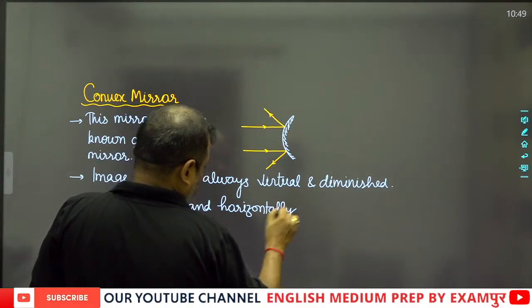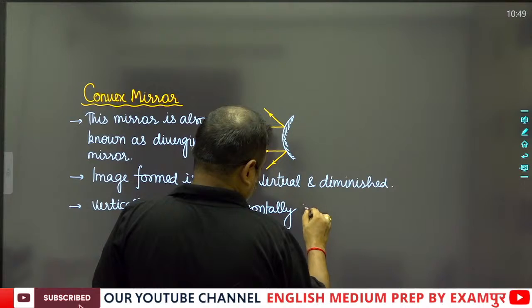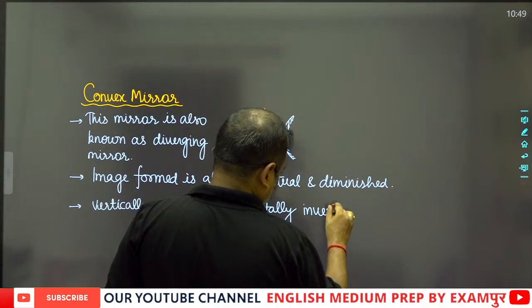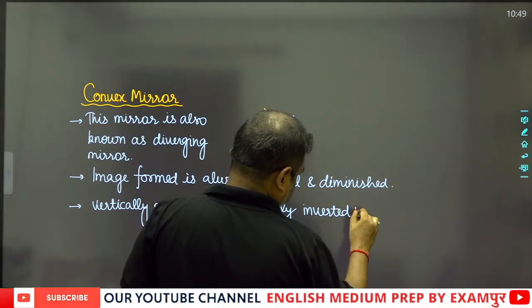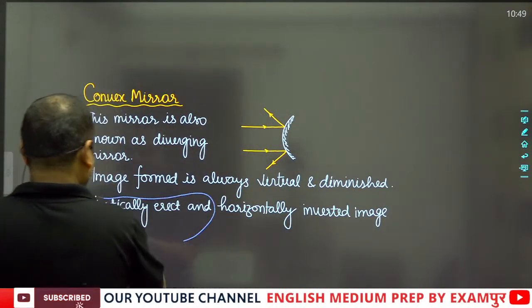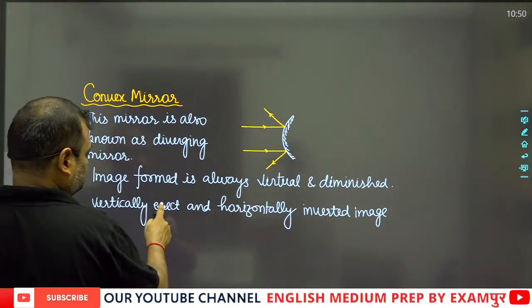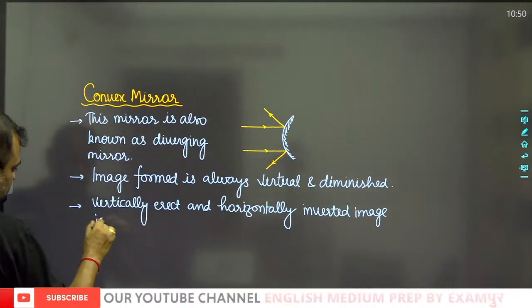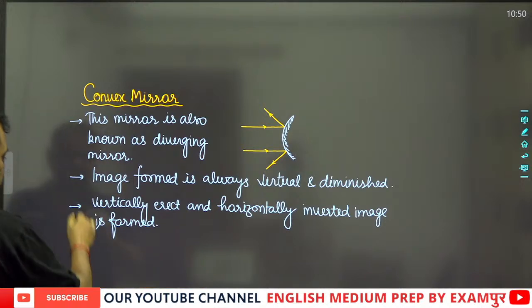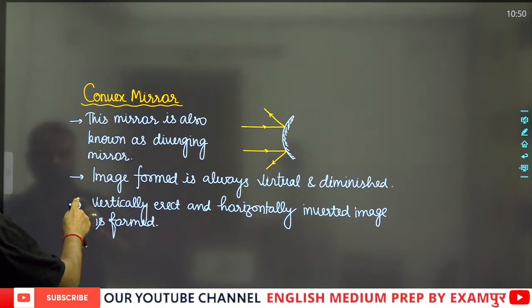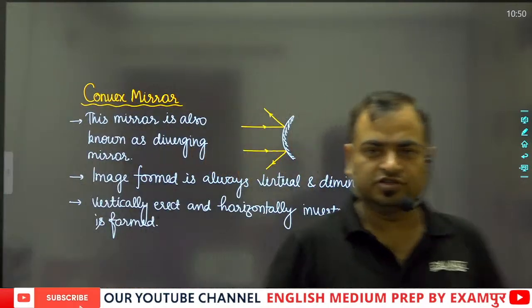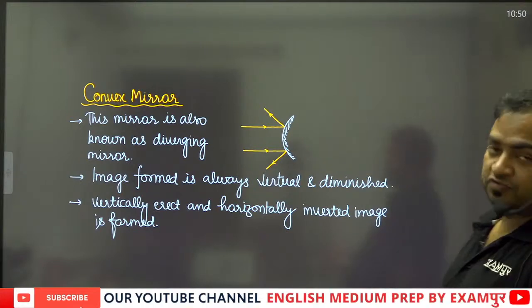So a vertically erect and horizontally inverted image is formed. So these are some points regarding this convex mirror.